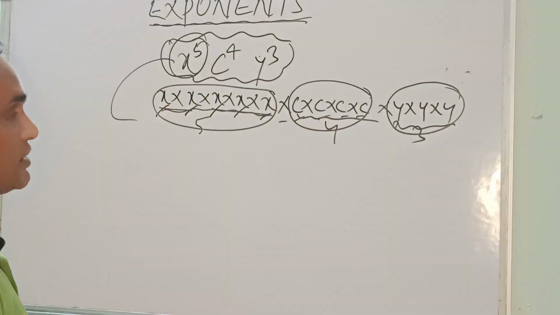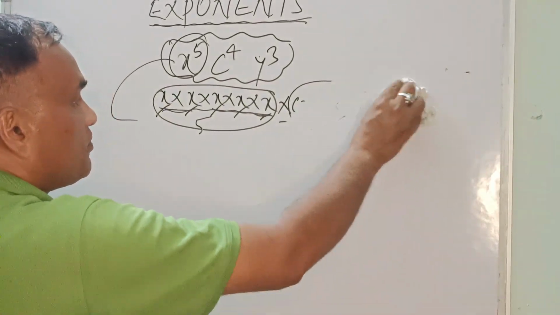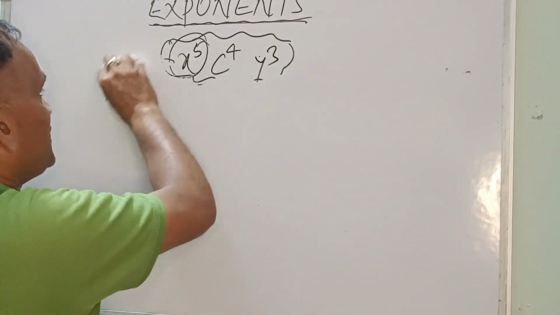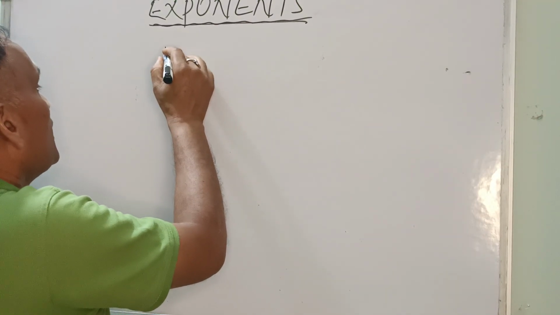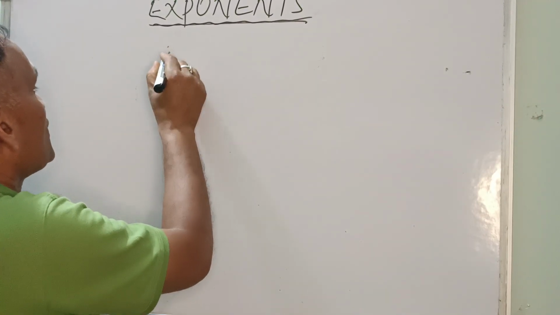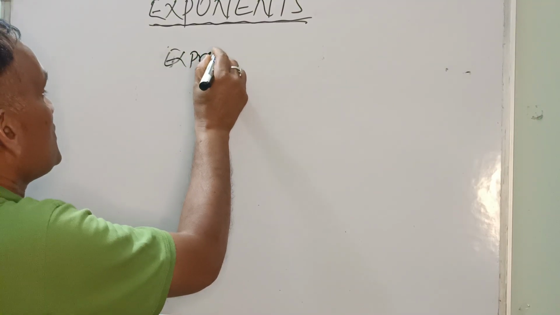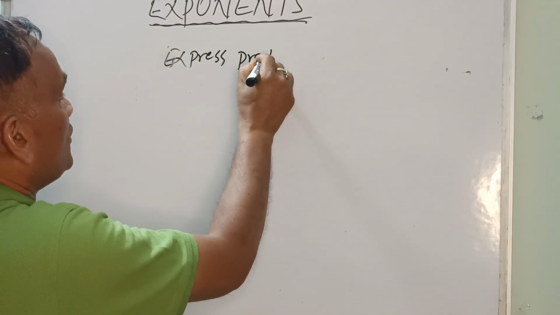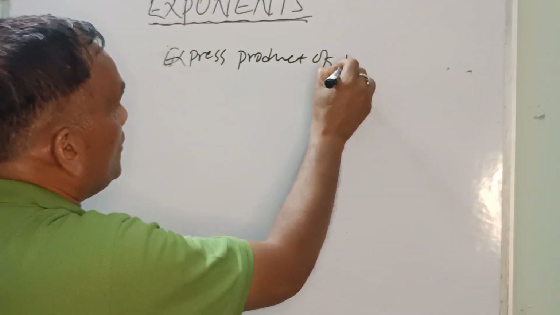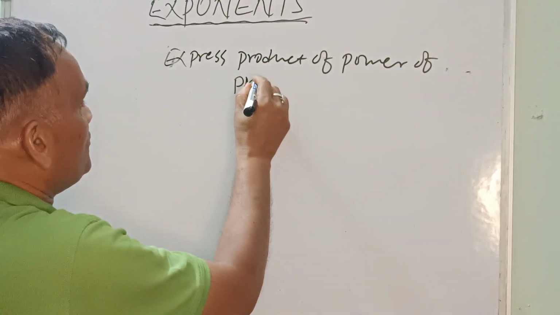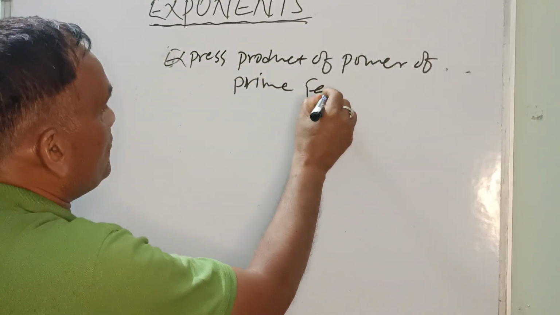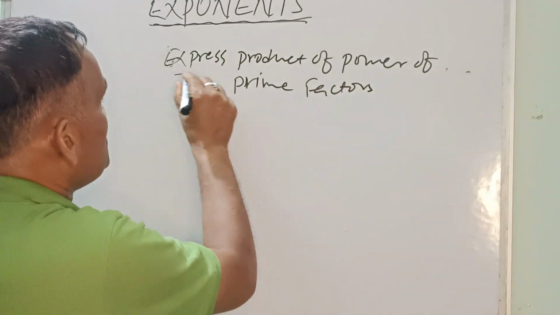The question is to express it as a product of powers of prime factors. So you have to see what the prime factors are, right? Okay, this is the question.